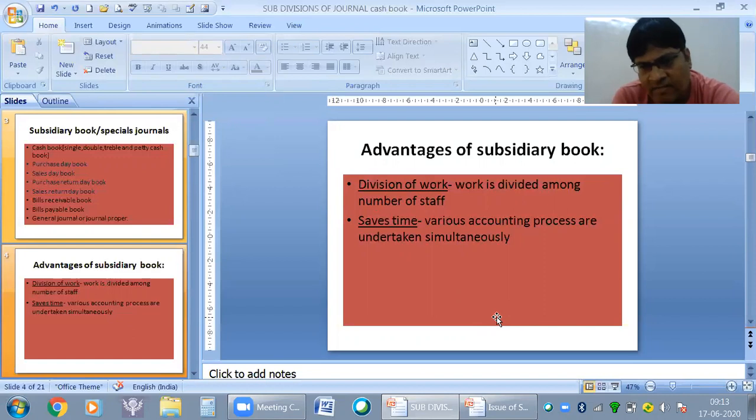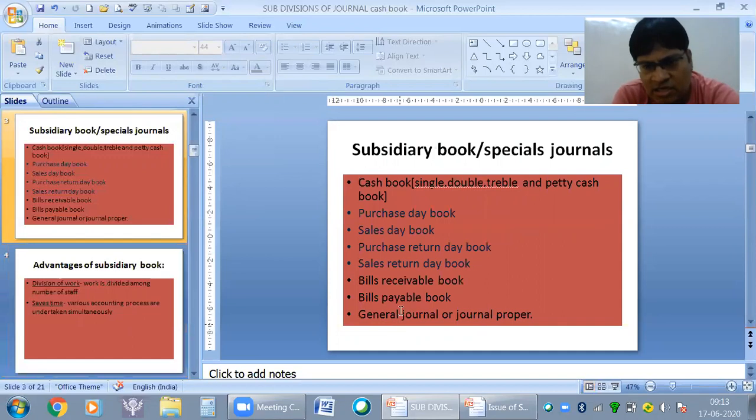We have a simple journal, the general journal, which is recording only those transactions which have not come in the earlier 8 books. Out of these 8 books, whichever transactions have not come, that will be only recorded in general journal. I'll give you one example. Suppose